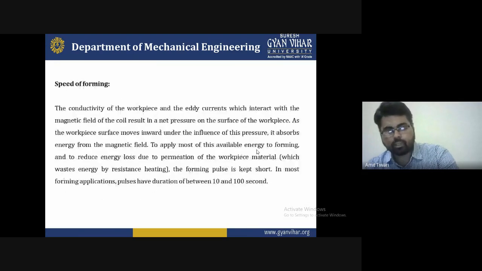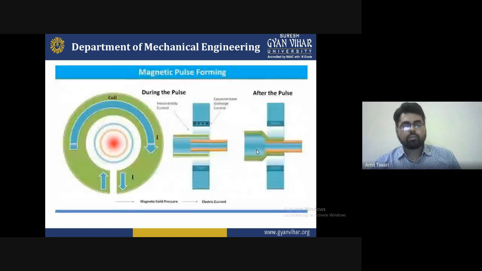So as we change that part in this diagram, what do we say? We are saying that we're applying some eddy current between this coil, and this eddy current passes to the capacitor bank. A discharge current is created for the design with the shape you mentioned in this figure after the pulse, and we can say that during the pulse we see the difference between them.